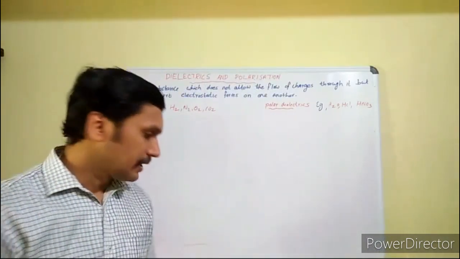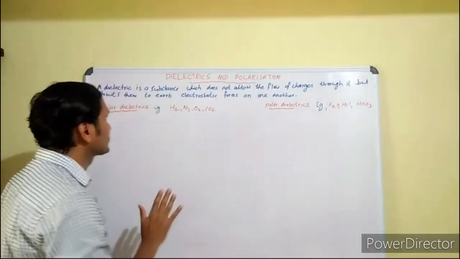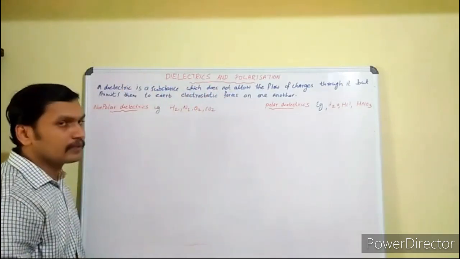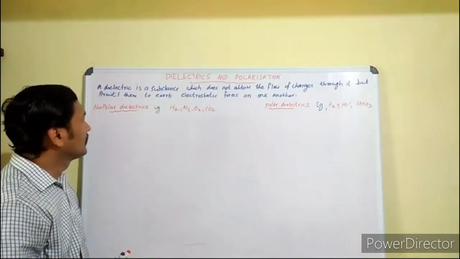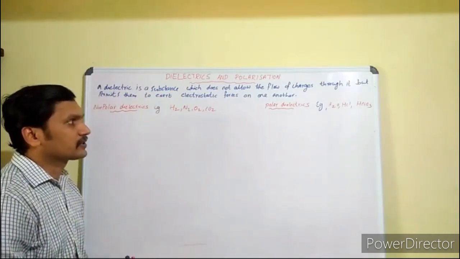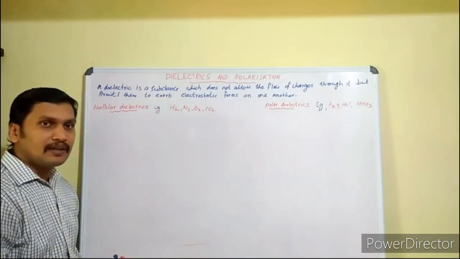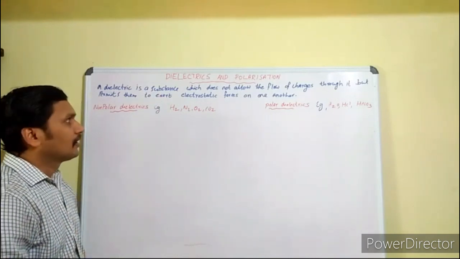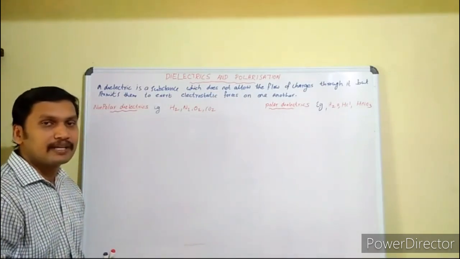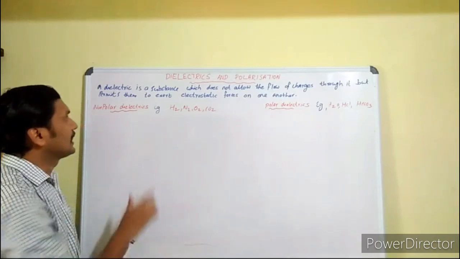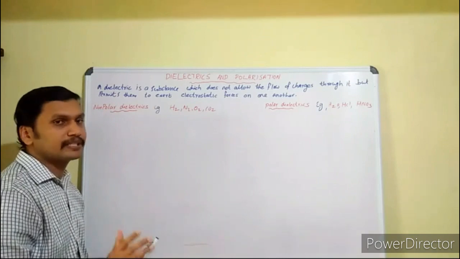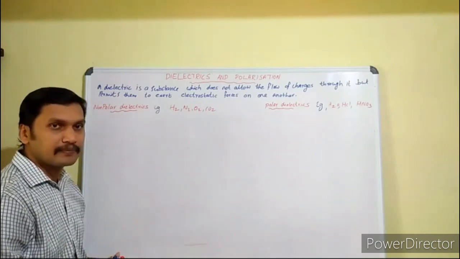I already told you that a dielectric is a non-conducting substance. A dielectric is a substance which does not allow the flow of charges through it, but it permits them to exert electrostatic forces on one another. A dielectric is an insulator, so the charges cannot flow through it, but they can interact through this medium.